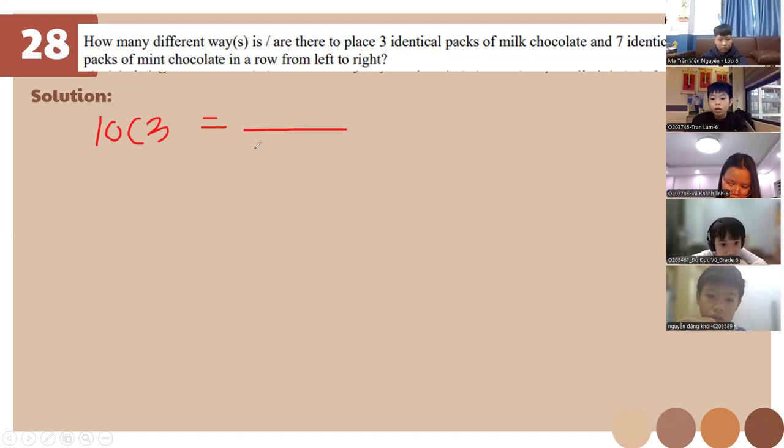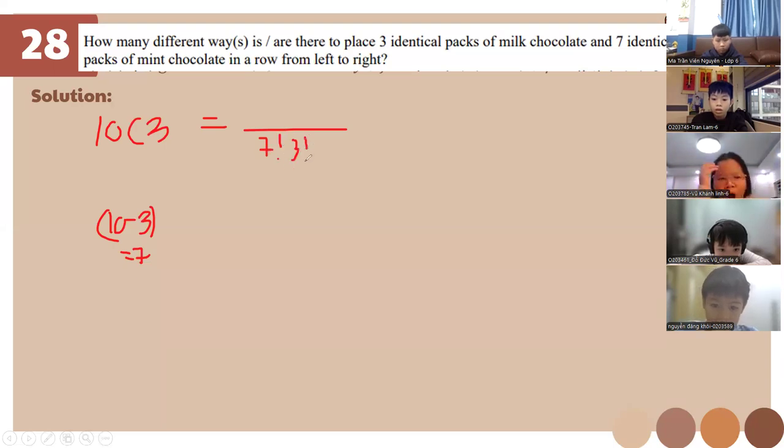10C3. So let's do this. Given that 10 minus 3 is equal to 7, we'll have here 7 factorial over 3 factorial times 10 times 9 times 8 times 7 factorial. By now, you know, we cancel this one out.